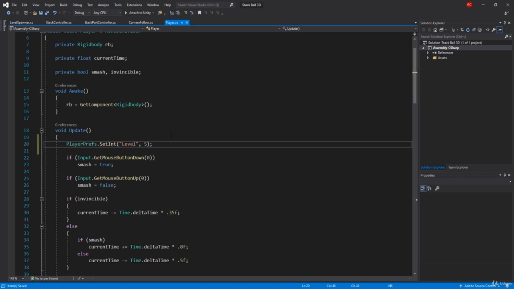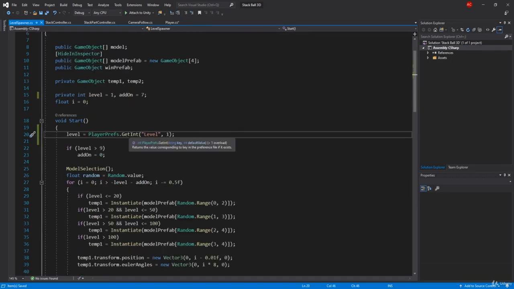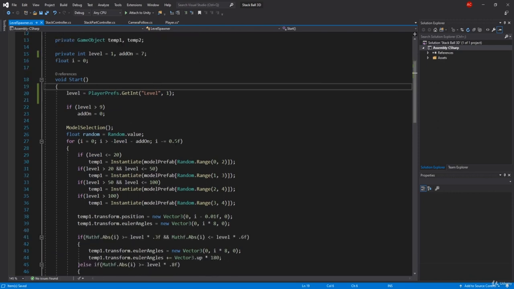Other benefits of using player preferences is actually that when you log out of the game, so when you exit out of the game, this will be saved. So if I ever left off my game at level 5, I can easily come back to it if I just use GetInt level, and I will be at level 5, level 10, depending on where I left it. So these are the key benefits and the key things you should know about player preferences. If you want to know something else, you can Google that out, but I think it's pretty much it.